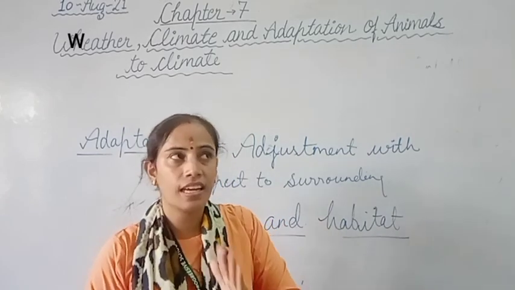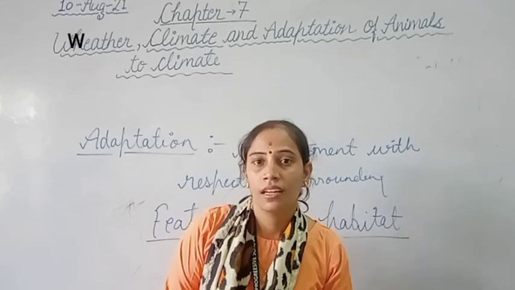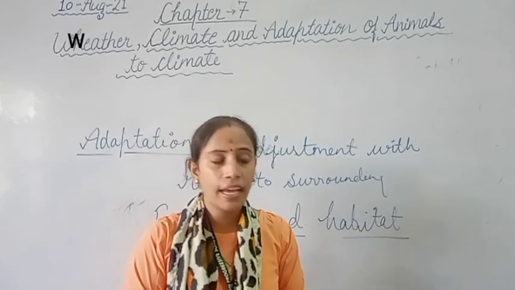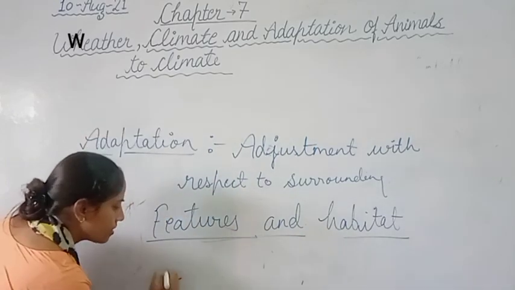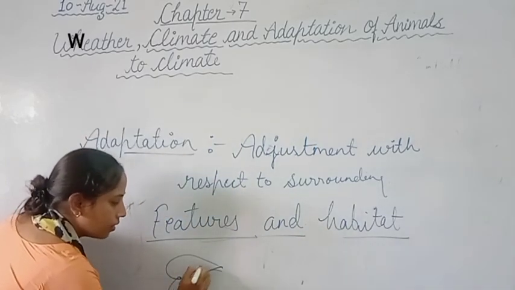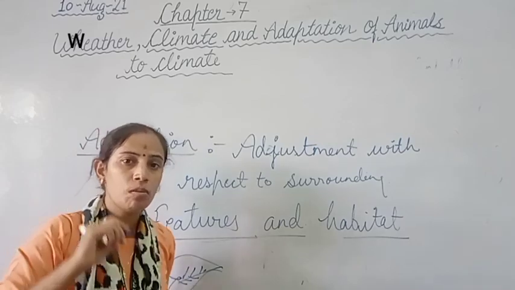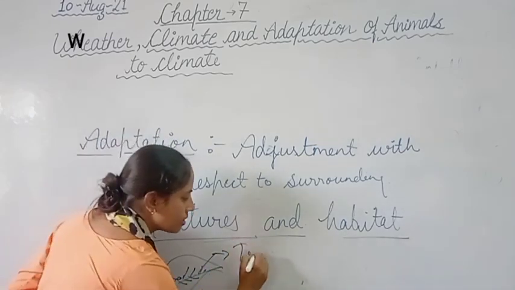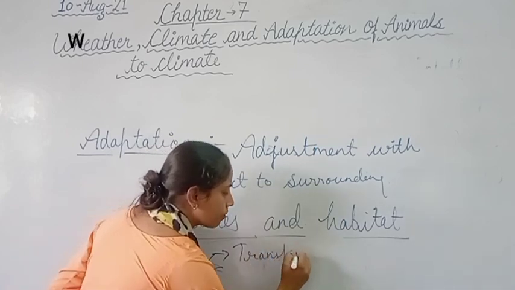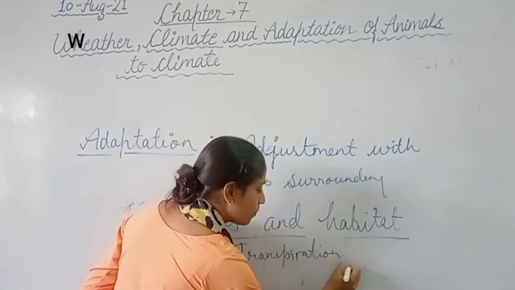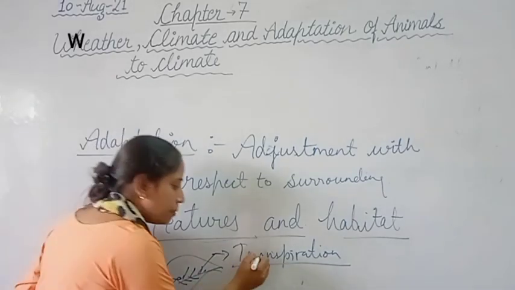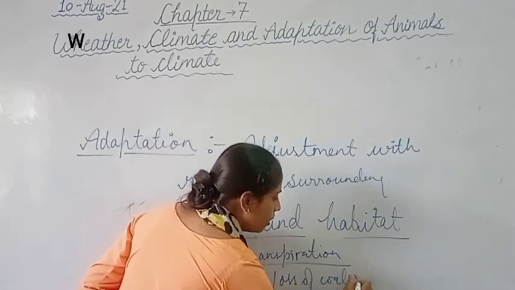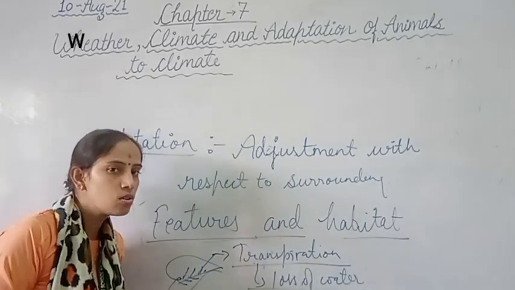But the plants present in the desert do not have well defined leaves. They do not form the structure of a leaf. You must have seen that desert plants have no leaves at all. Why? Because the leaf does the process of transpiration. Clear? Transpiration causes loss of water. If transpiration happens, water will be lost from the plant.